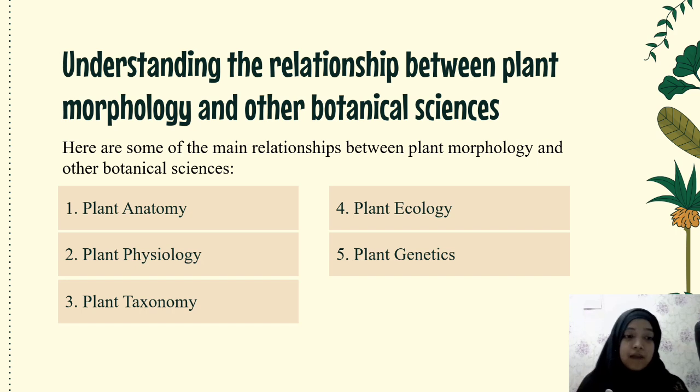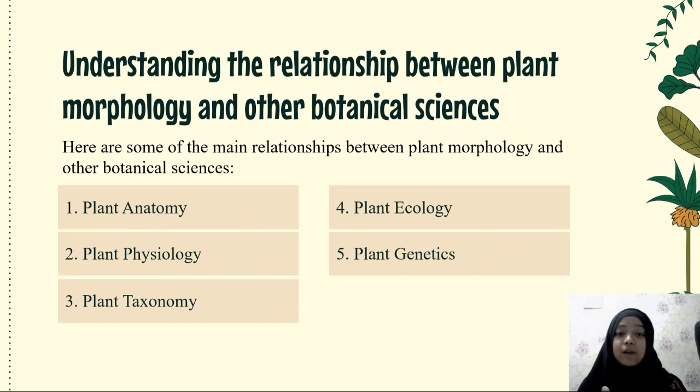Number 4. Plant ecology. Relationship with environment. Morphology helps explain how variation in the shape and structure of plant organs affects their interaction with the environment and other organisms. Ecological adaptation. The study of morphology provides insight into the ecological adaptation of plants to specific environmental conditions.